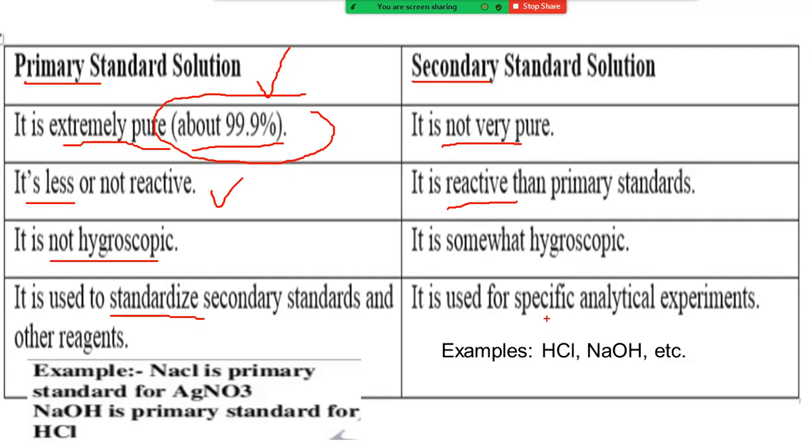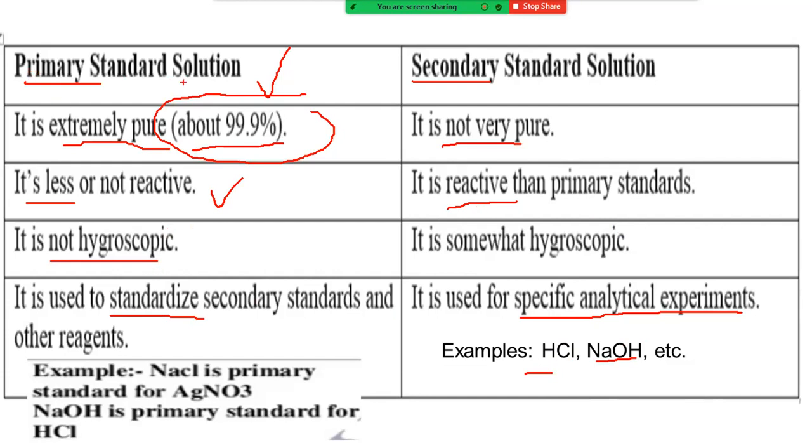But these secondary standard solutions are very much important for specific analytical experiments, for specific chemical reactions that we will be performing in the chemistry labs. For example, HCl, NaOH. These are the chemicals which are very much essential in our chemistry lab. They are very important for acid-base titrations and many other reactions. Why? Because these compounds are secondary standard solutions which have higher reactivity.